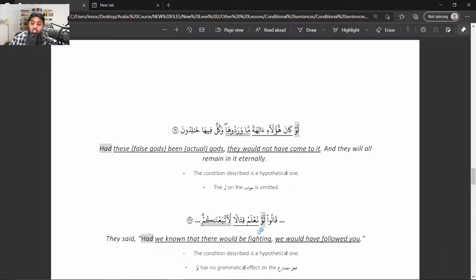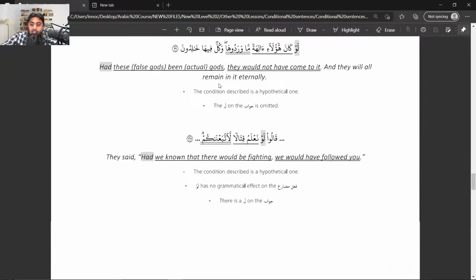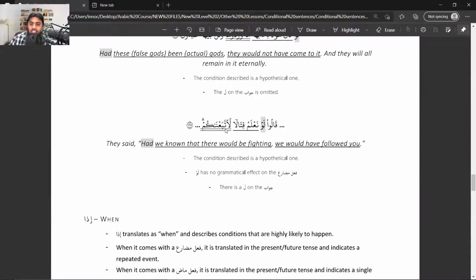So qalu law. Don't worry about the qalu. Law is the starting of a sentence as a conditional sentence. Law na'lamu qitalan, had we known qital, how to do the qital, lattaba'nakum. This lam, and then ittaba'nakum. This lam is the same lam which came in the previous sentence. What's the meaning of this lam? This lam is called lam of emphasis.